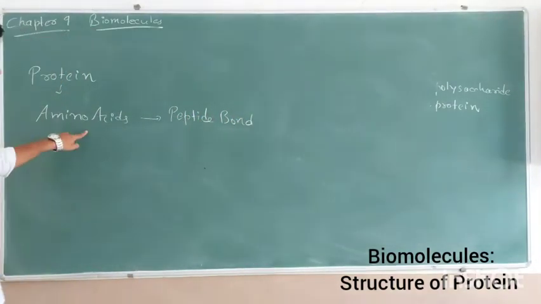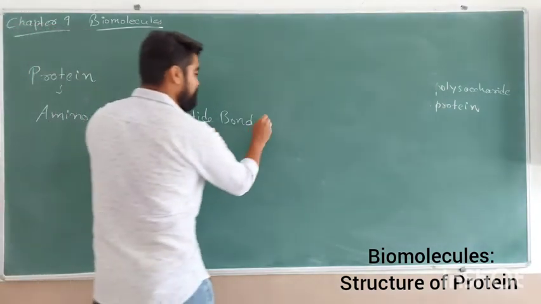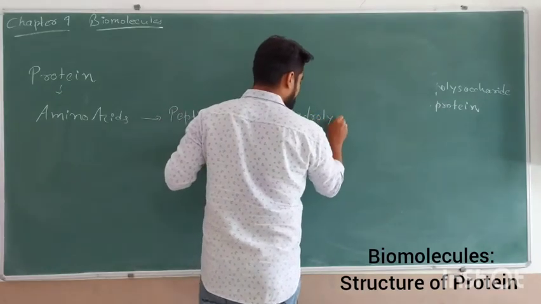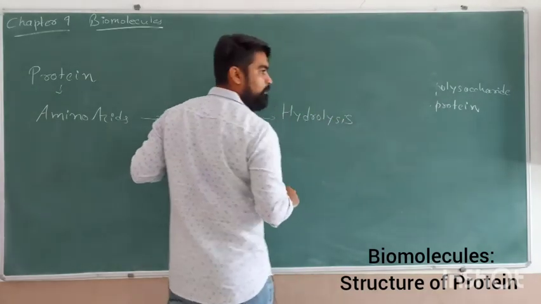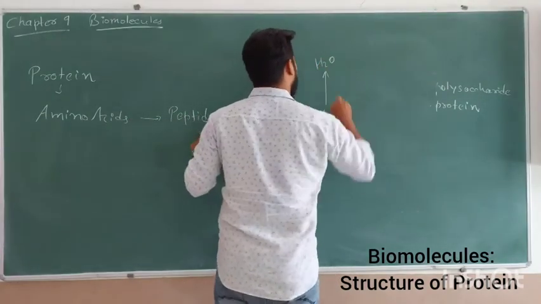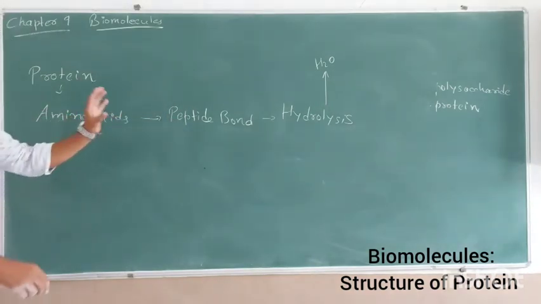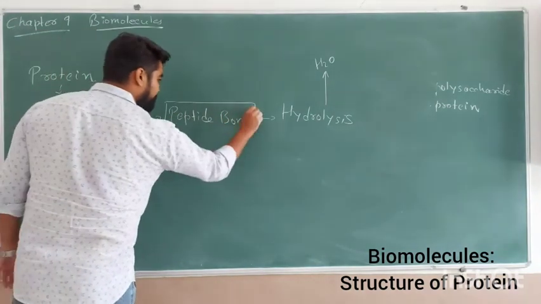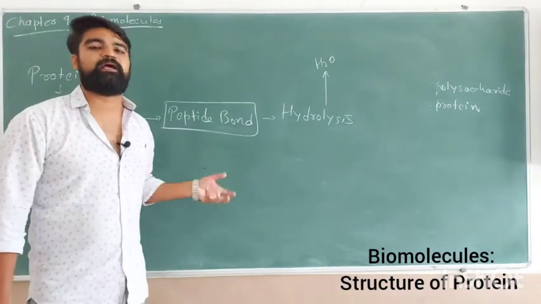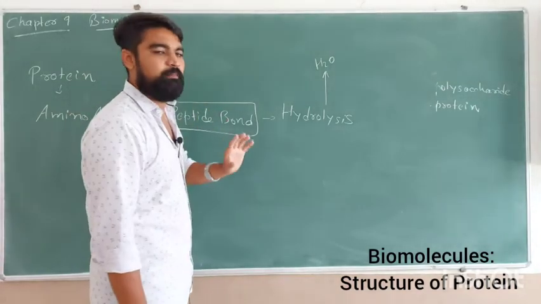So two amino acids are held together by a bond which is called the peptide bond, and this process involves a dehydration part. That's why one molecule of water is removed during this process. I will try to explain this using the structure, so that you can understand the peptide bond better. Let's revise the structure of the amino acids once again.